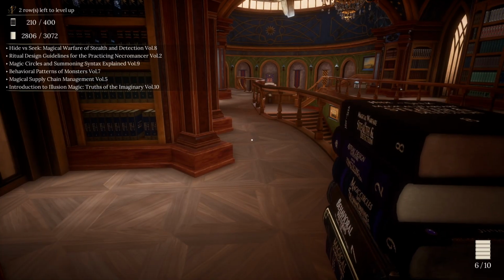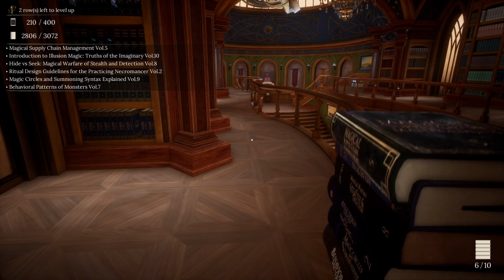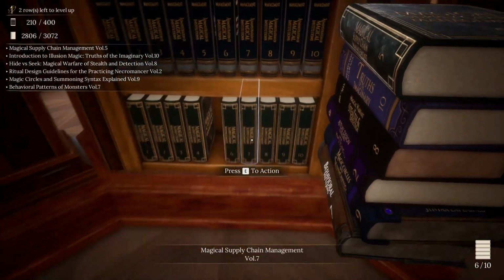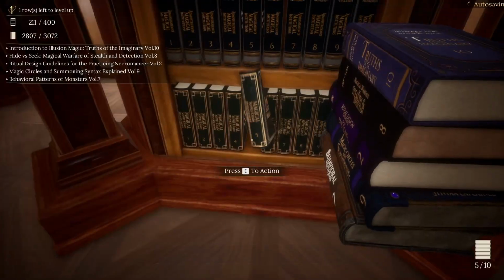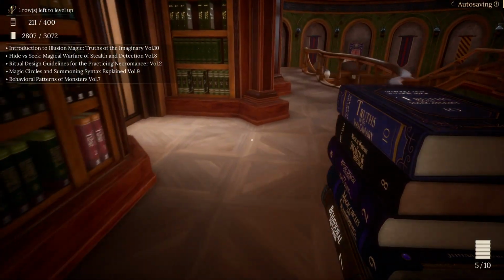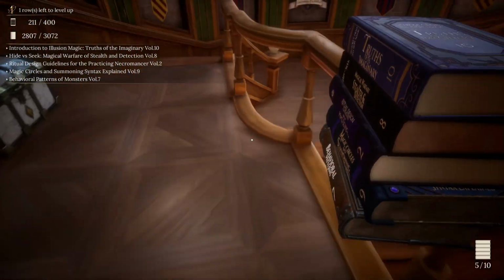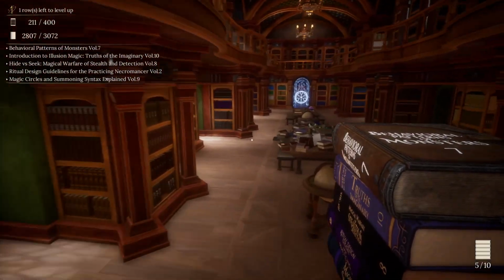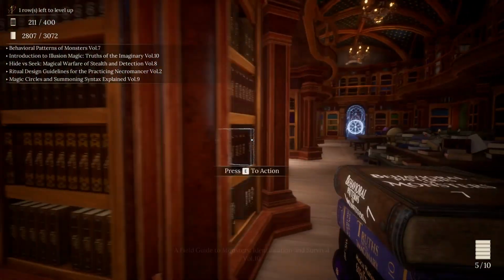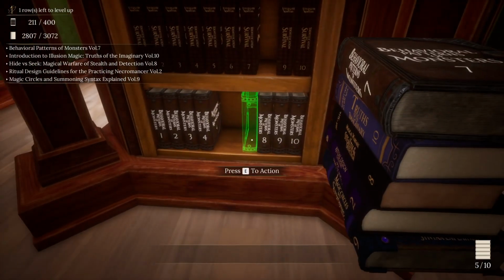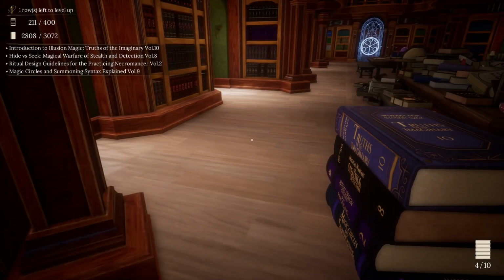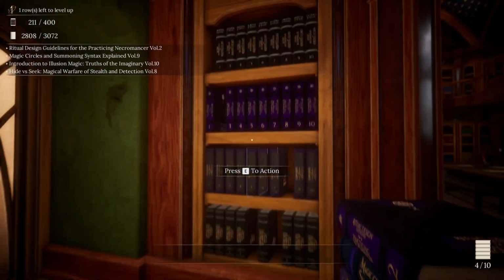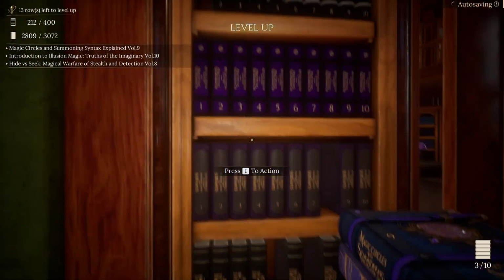Is Magical Supply Chain Management, Volume 5. Completes that one off. Illusion, Stealth, Necromancy, Summoning, Monsterology. Okay, start with Behavioral Patterns of Monsters, Volume 7. Right here. You go right there. Ritual Guidelines for Practicing Necromancer, Volume 2. Complete that one off.